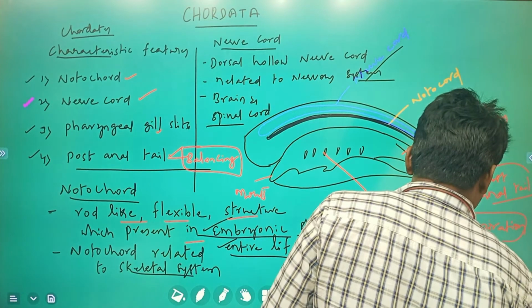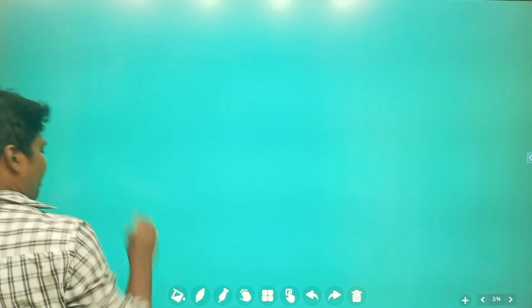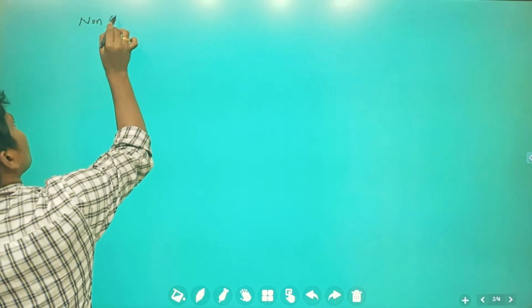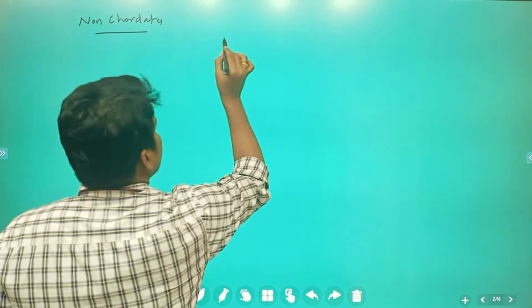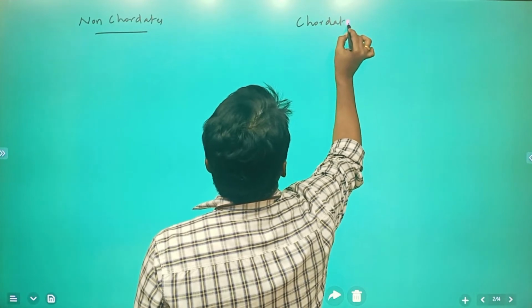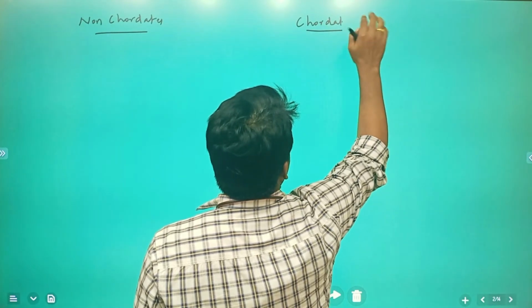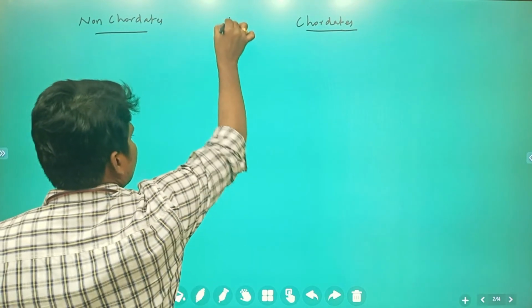We are going to see what the differences are regarding these general characteristic features. We are going to see the differences between non-chordates and chordates. I am going to write the differences. Here it is non-chordates, and here it is chordates. We are going to see the differences.